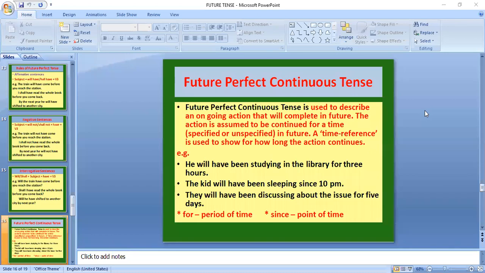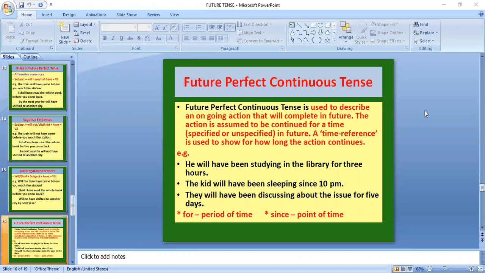We are given a time reference and we expect that the action will be in continuation for that particular time. It may be specified or unspecified. A time reference is used for how long the action continues, that is, for what duration or period the work is going on and will continue in the future. For that, a time reference is given to you.